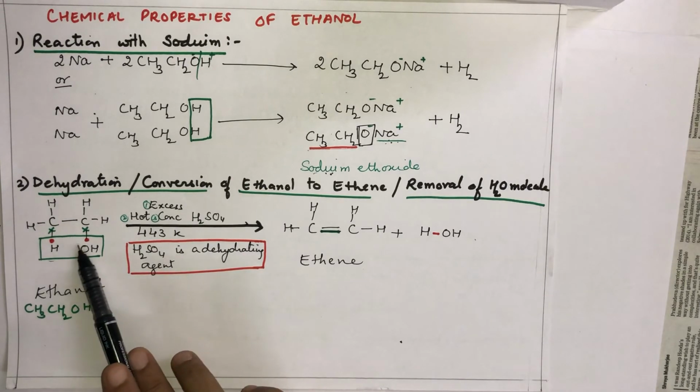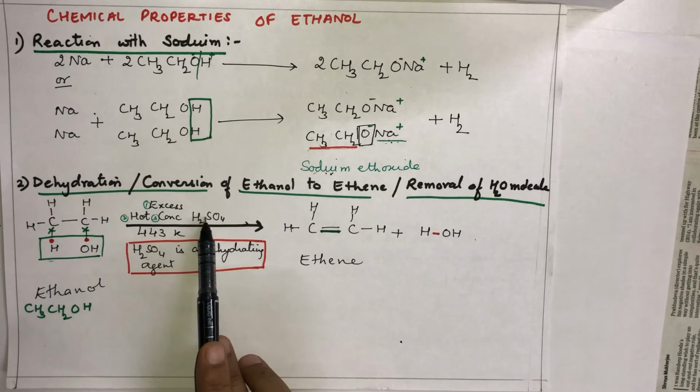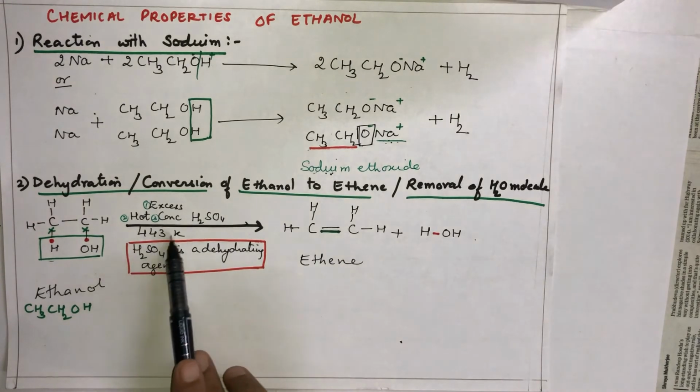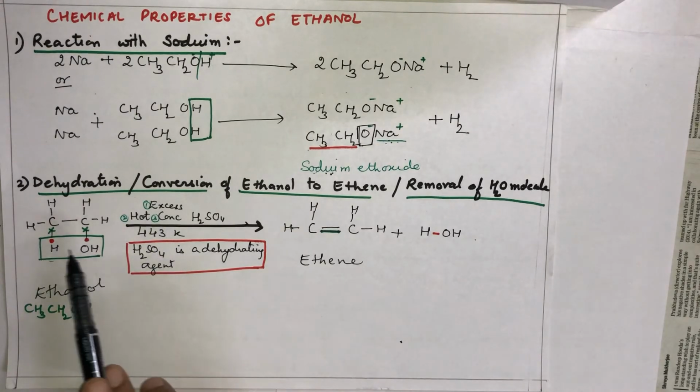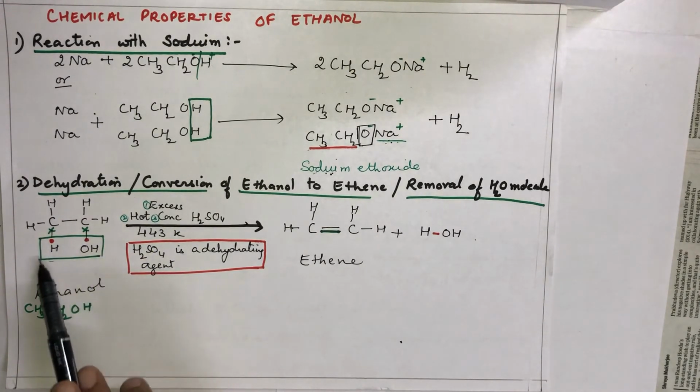If I heat this ethanol with excess, hot, concentrated H2SO4, at what temperature? Very important, 443 Kelvin. What will happen? This water molecule will be removed.